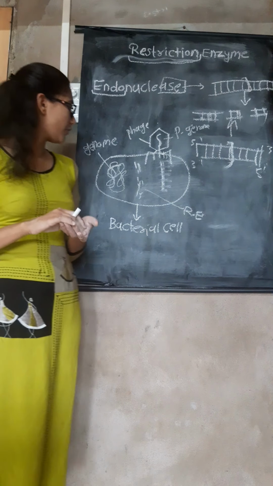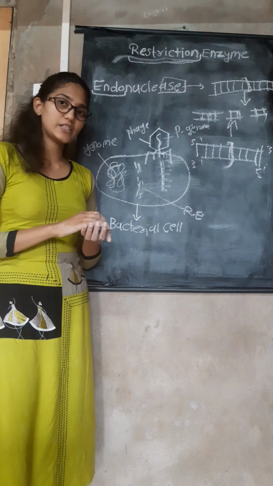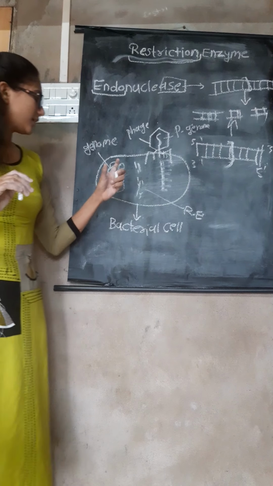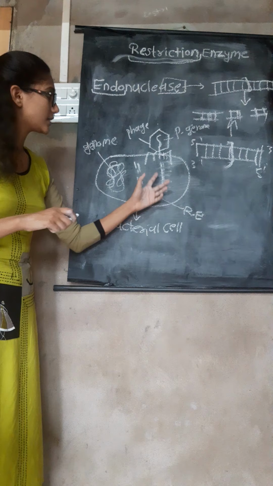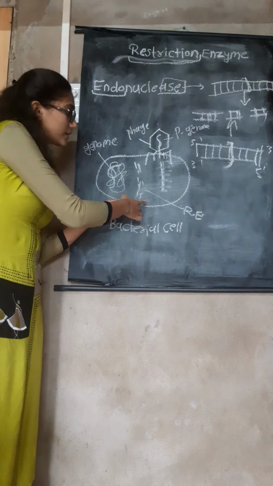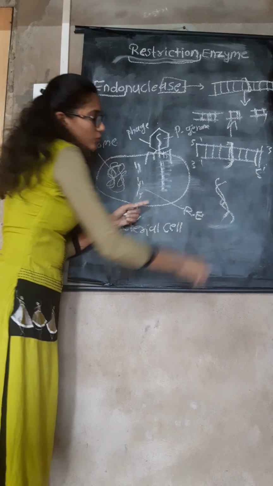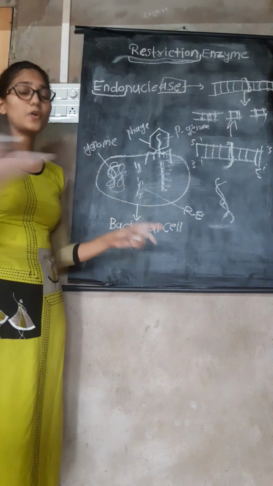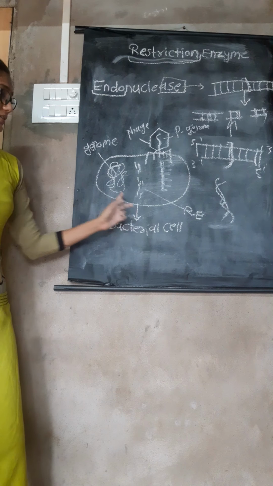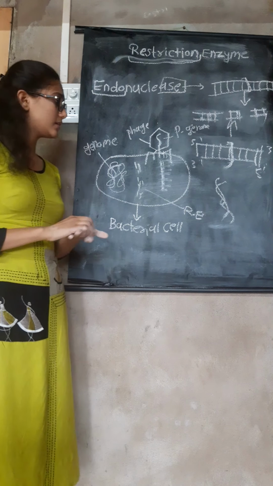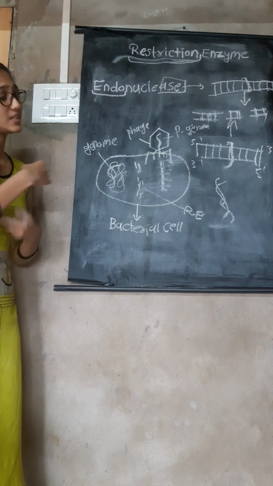So the question arises in your mind: how do restriction enzymes recognize a particular sequence? It means restriction enzymes have an ability to cut DNA sequences. This restriction enzyme cuts only double stranded DNA. They do not cut single stranded DNA. And this is the first property of the restriction enzyme. Now the second is that they recognize only the palindromic sequence and they cut it.